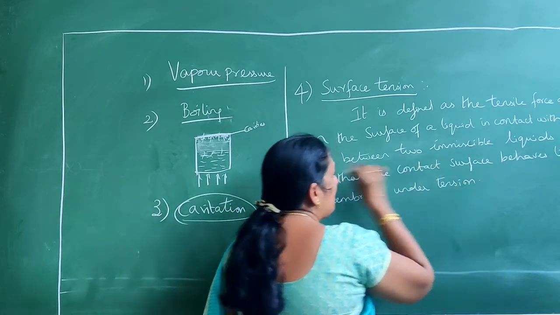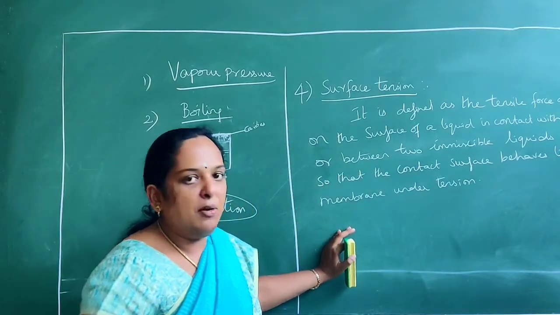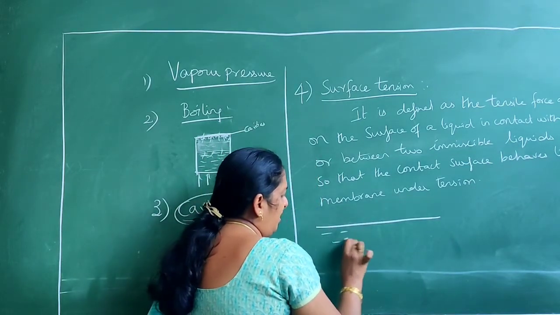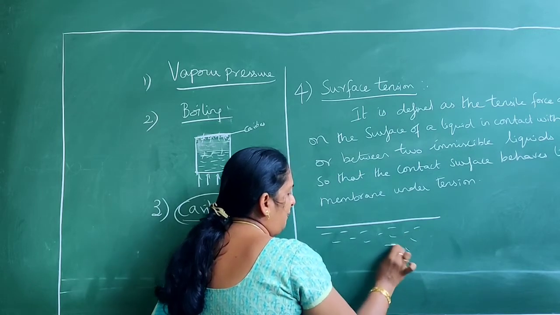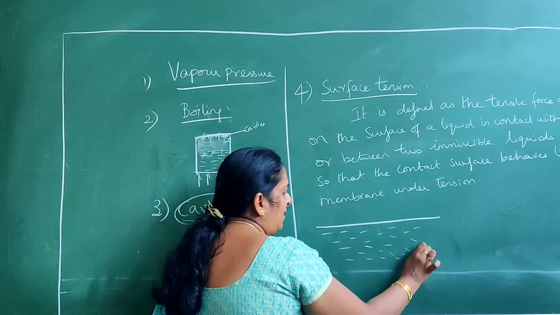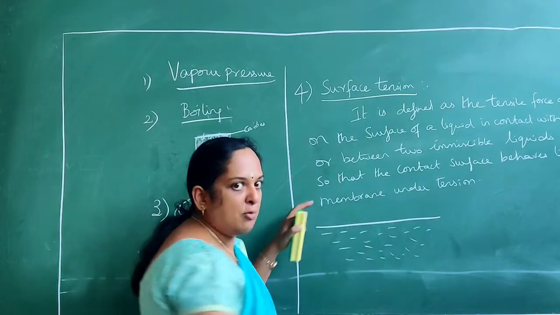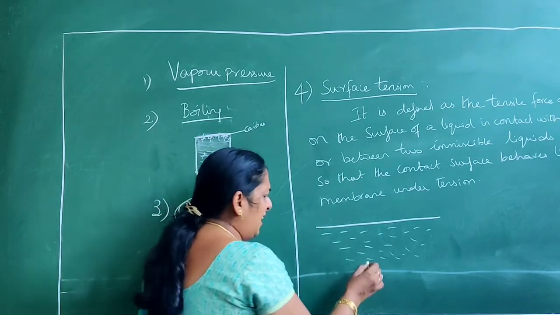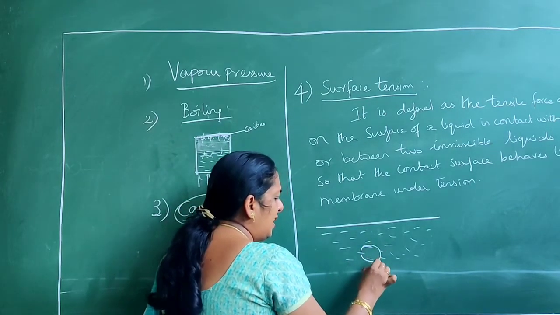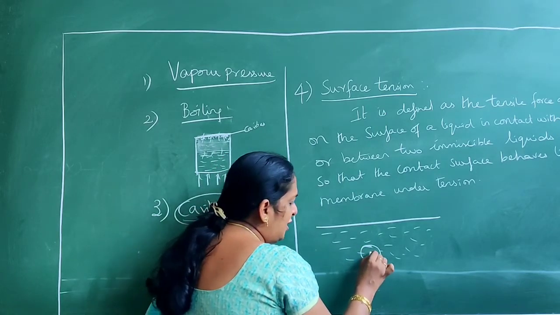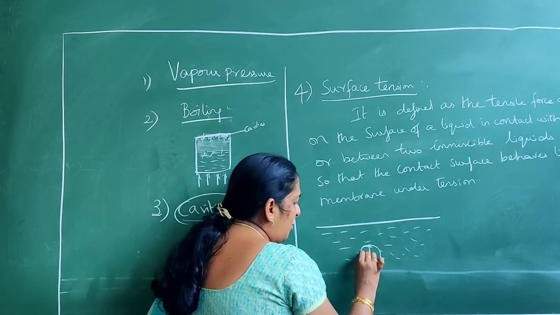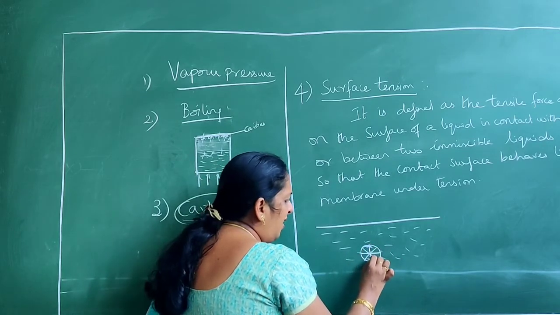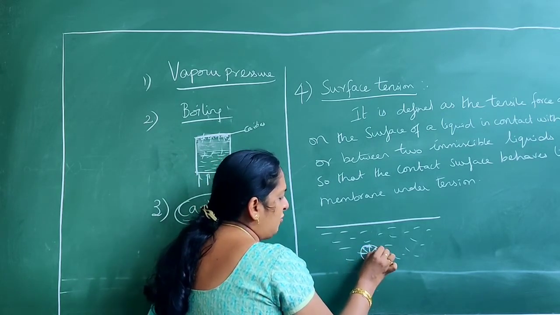Okay, though this definition looks quite big, when you see the concept, it is very simple. Just let me show you. Have any surface covered with water. Here this area is filled with gas, that is, it's open to the atmosphere, and at the bottom you have water. Now consider any molecule here, say the molecule C. The tendency of this molecule is that it will get attracted by the molecules in the surroundings with equal and opposite force.